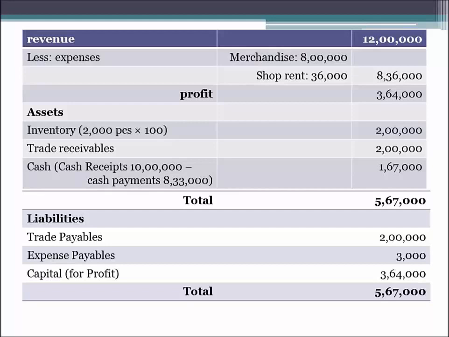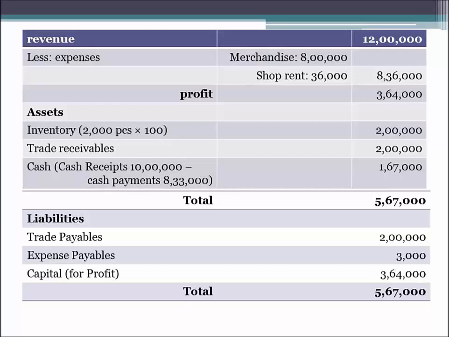And what was the profit? It was 3,64,000 as we have calculated above. So when we add up these three liabilities, it comes up to 5,67,000. So now you see both the asset side and the liability side have balanced. Asset side is also 5,67,000 and the liability side is also 5,67,000.